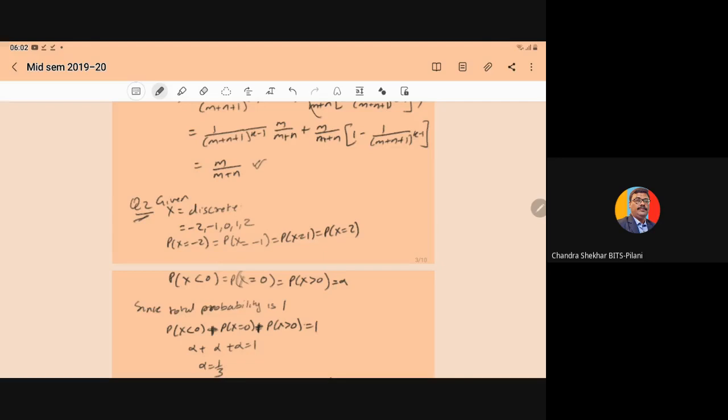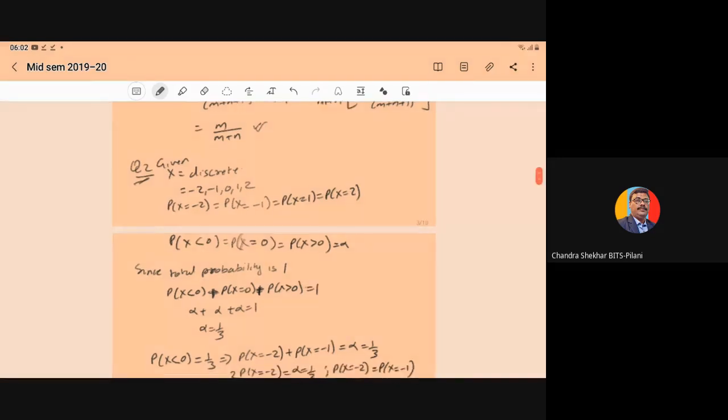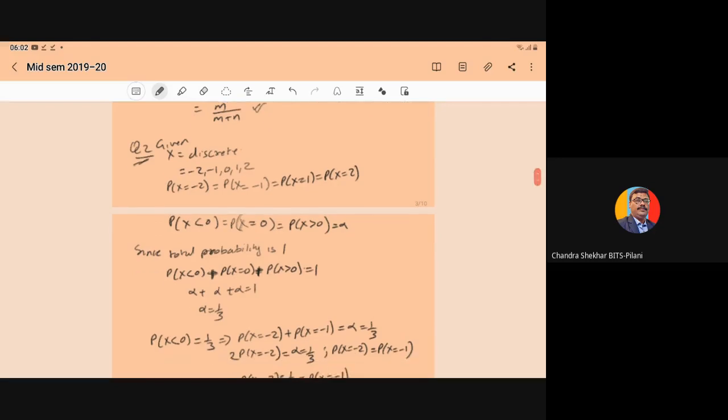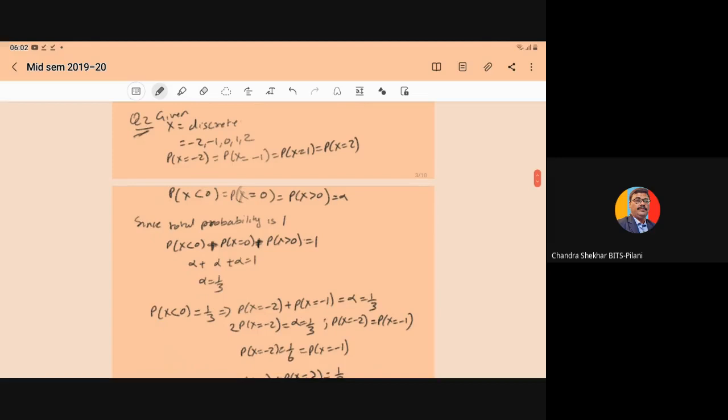First, X is discrete and it can take the values -2, -1, 0, 1 and 2. The following information is given to you: probability for X = -2, X = -1, X = 1 and X = 2 are equal, and probability of X < 0, X = 0 and X > 0 are each equal to alpha.